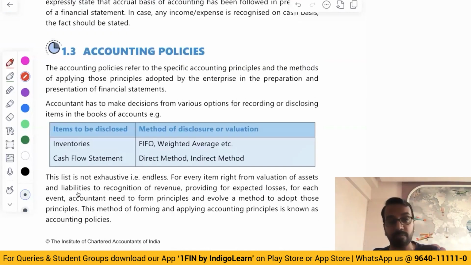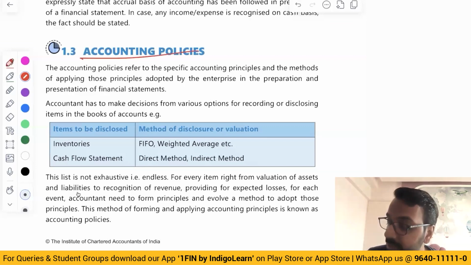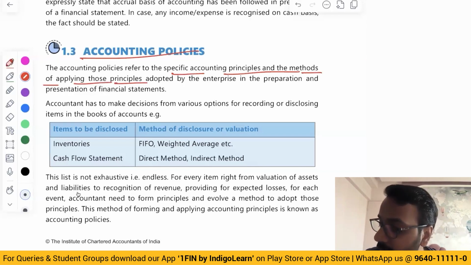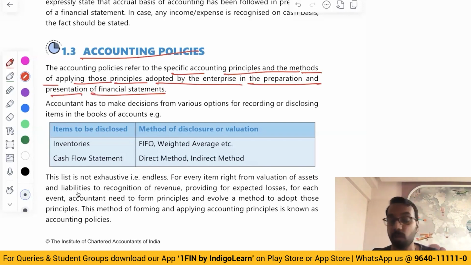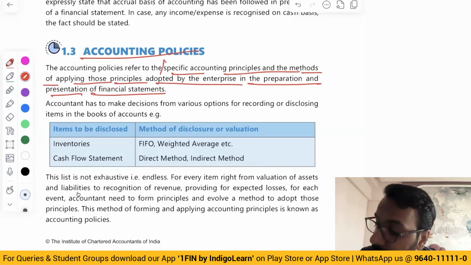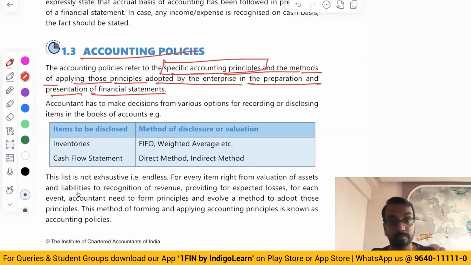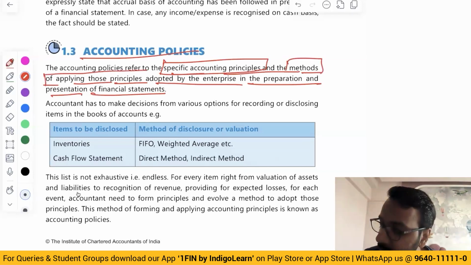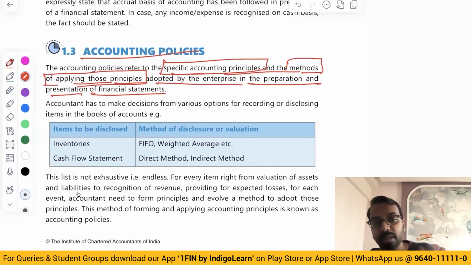Okay, that is the first part of the standard, talking about three fundamental accounting assumptions. Then accounting policies. Accounting policies are specific accounting principles and method of applying those principles adopted by the enterprise in preparation and presentation of financial statement. Accounting policies are what? These are specific accounting principles and method of applying these principles adopted by the enterprise in preparation and presentation of financial statement.